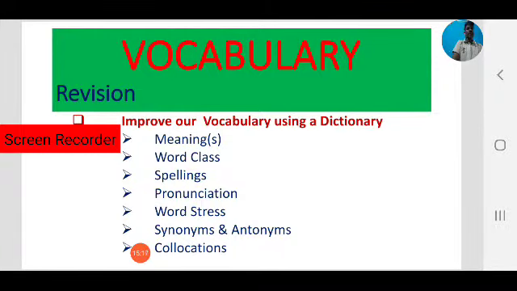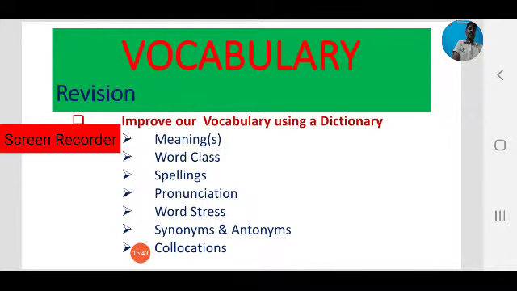Next you have to learn new words by observing its synonyms and antonyms. Always keep those points in mind. So this is the way to improve our vocabulary, or learn new words, by using a dictionary. Okay, let us move to another area of how to improve vocabulary.